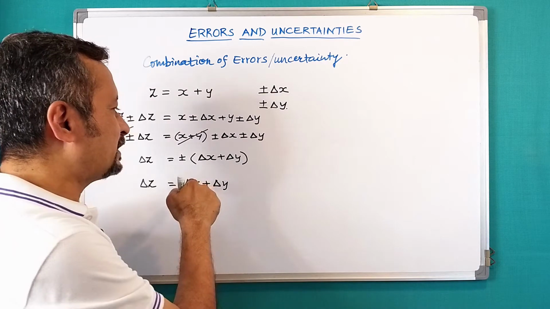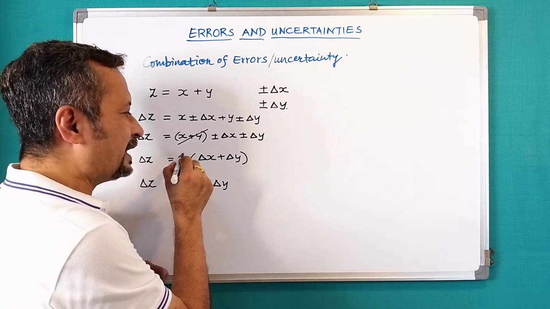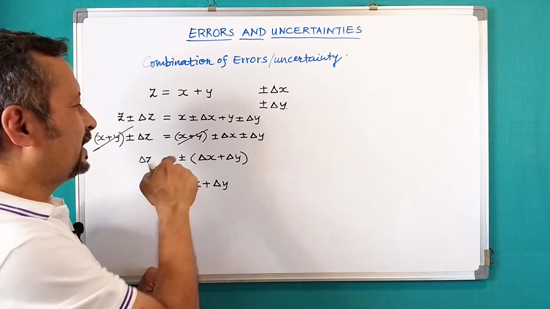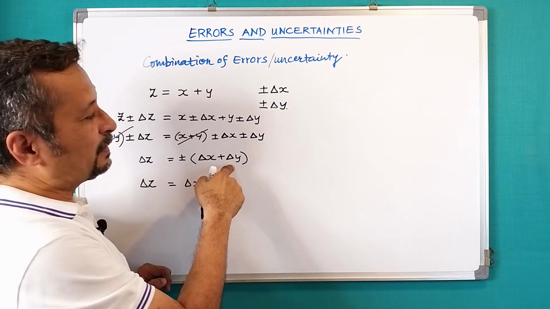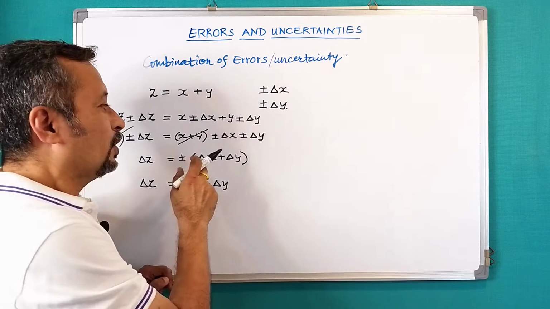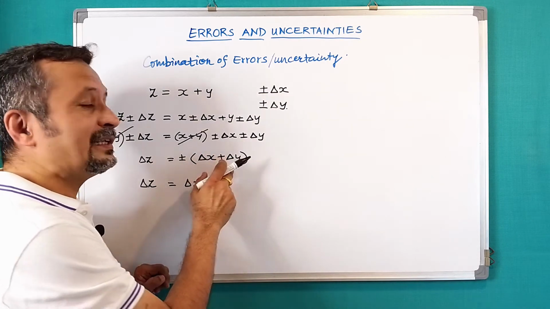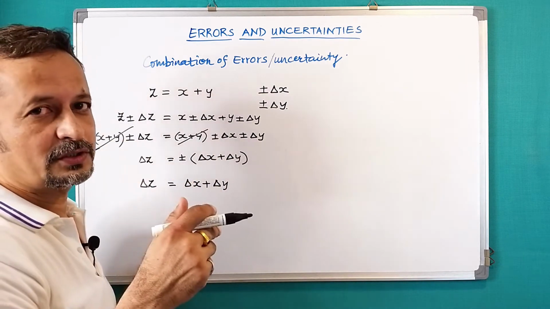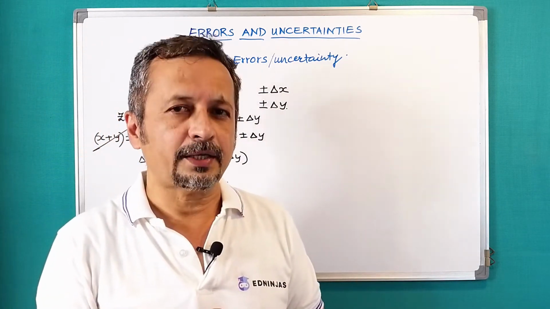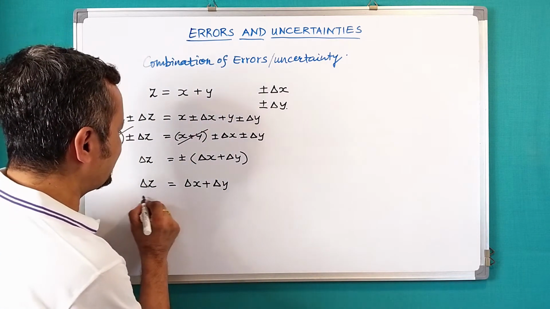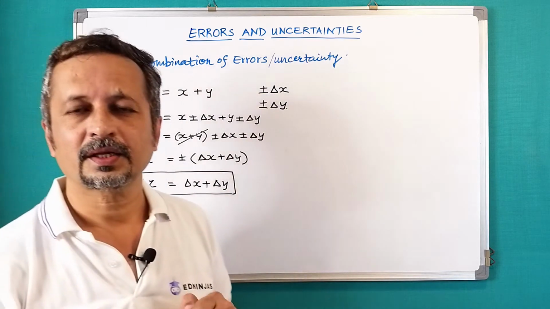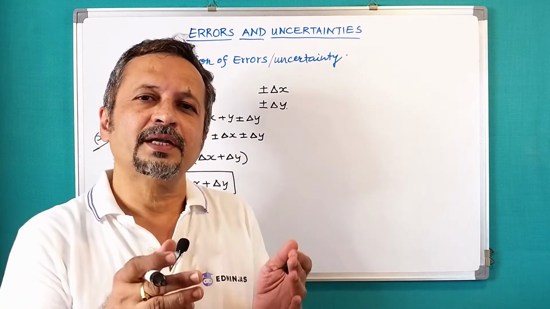And why is it delta X plus delta Y? Because if delta X is positive and delta Y is positive, then it is delta X plus delta Y. If delta X is negative and delta Y is positive, then it will be a little less than what it was earlier. Or if delta X is positive and delta Y is negative, again it is less than before. And when both are negative, then obviously they are going to add up. Correct. So we can fairly say that the maximum error in delta Z would be this. So this is for sum and difference.